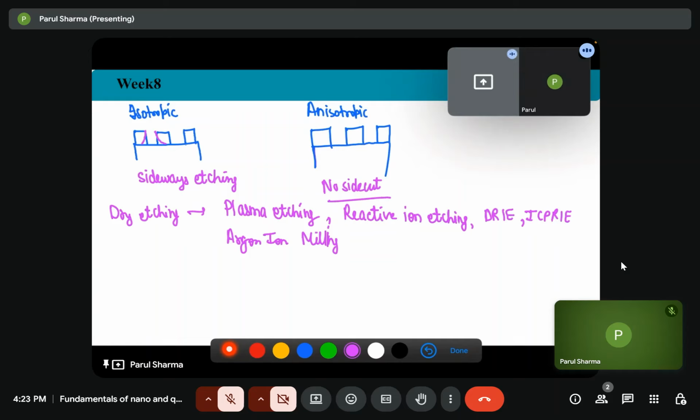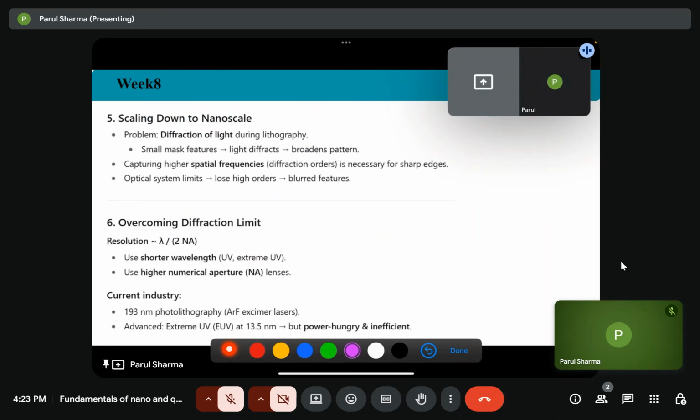and we want anisotropic etching. That is, we want the etching in a single direction. Okay. So now, when we were using the photolithography, we were using the UV light for patterning, so we could generate only the large size structure, that is micrometer or millimeter or centimeter scale.